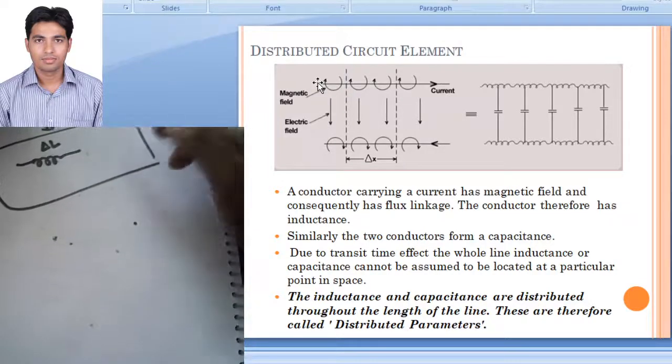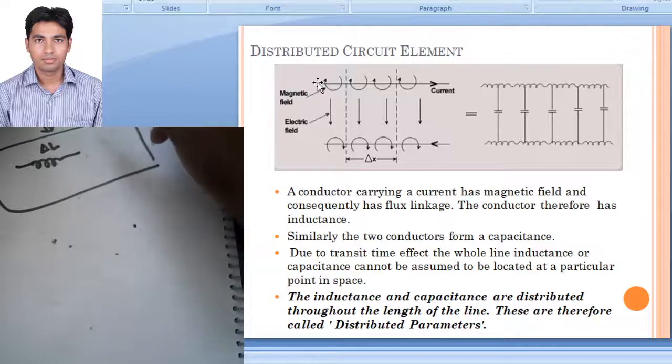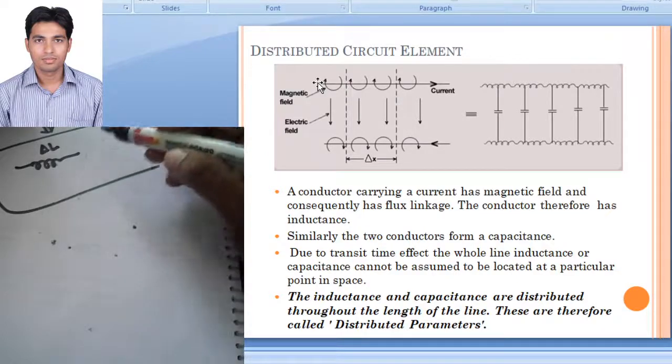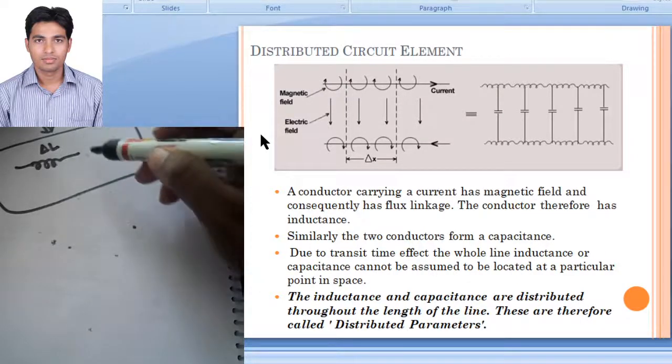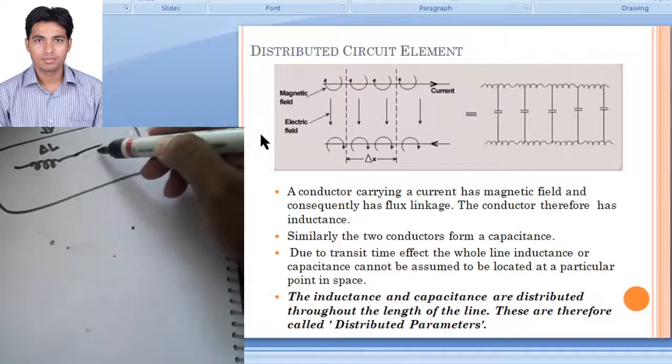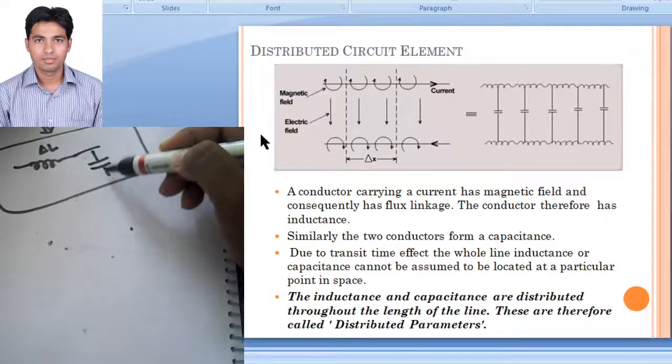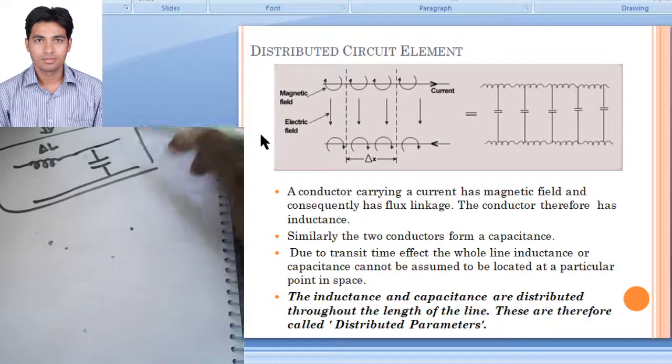Now this is a 2 conductor system, so 2 conductors separated by air or any other media, any other dielectric material. This will act as a capacitance. There will be some capacitance. So if this is the ideal line, then there will be only inductance and capacitance, which will be distributed all over the length. We'll see later.